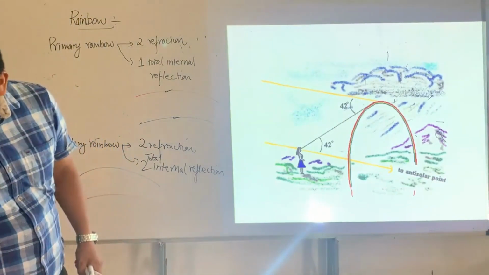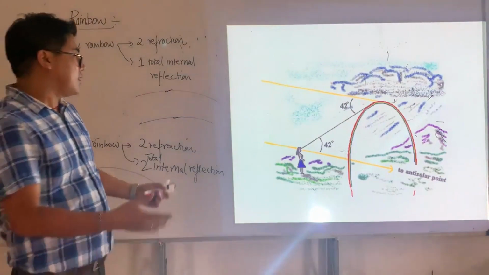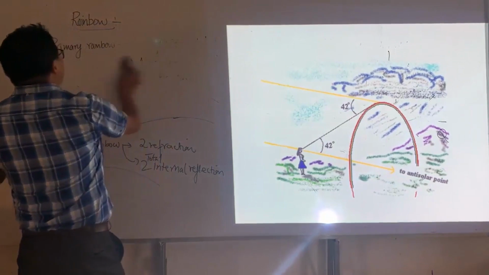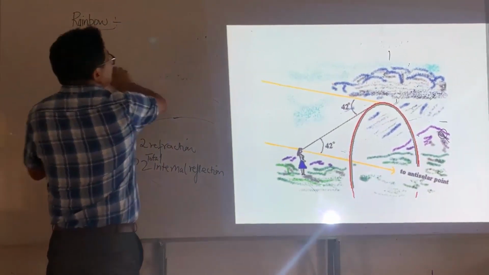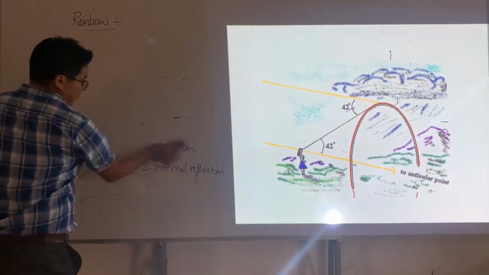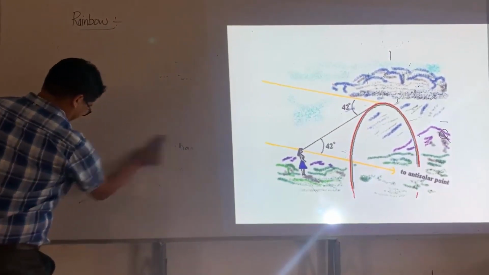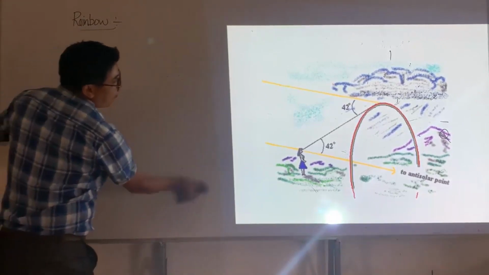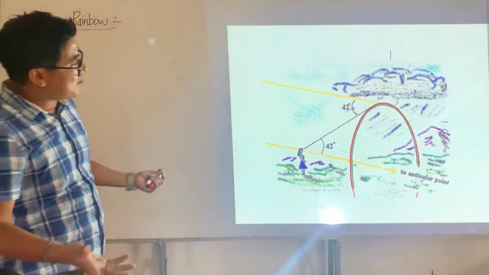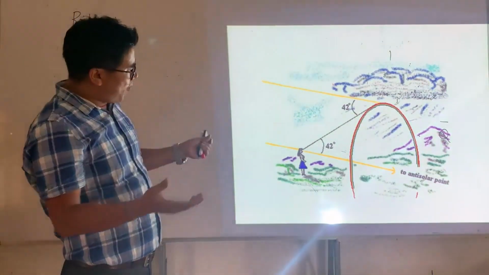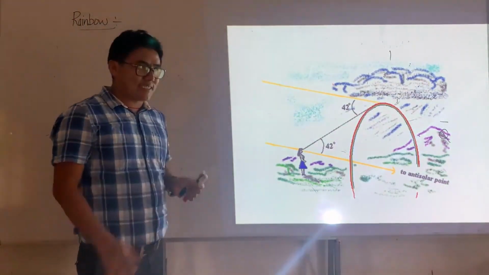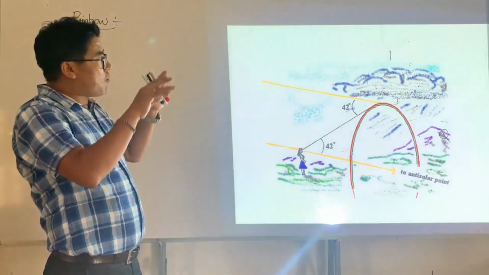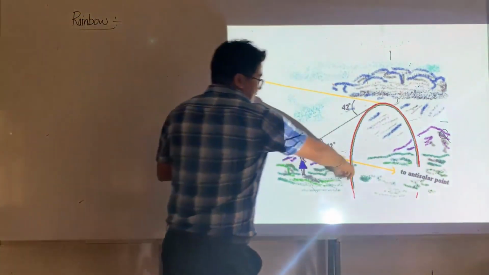Now we may ask, and this may help students, why does a rainbow appear bow-shaped? Why does it look like this? The detailed answer is beyond our scope, because you need more geometry and more mathematics. However, the simple answer is that when you see a rainbow,